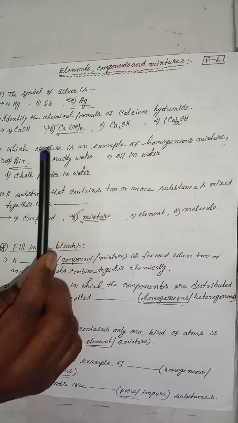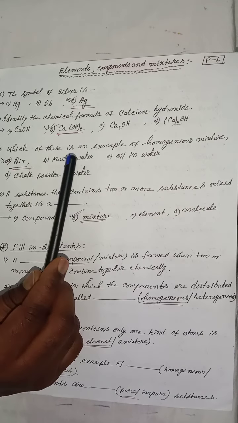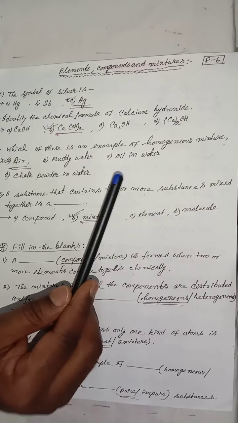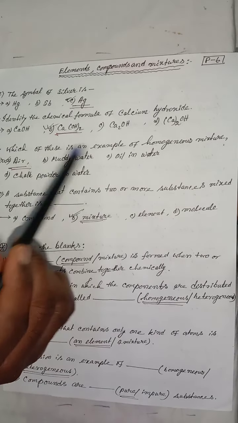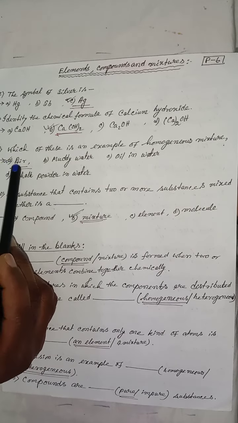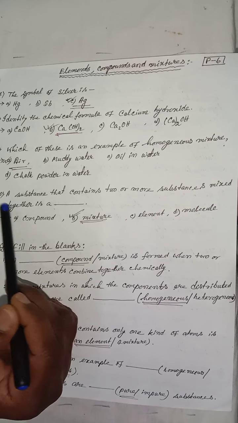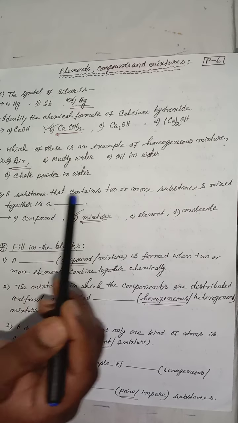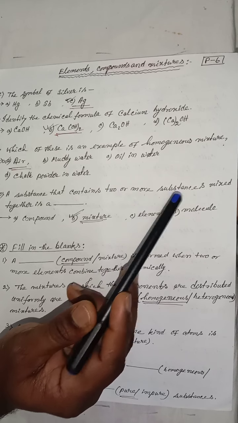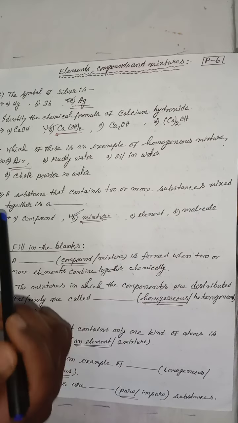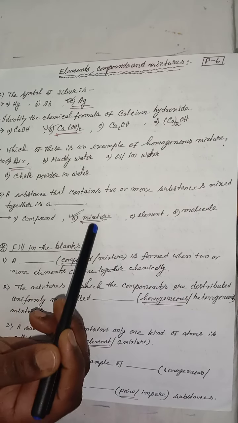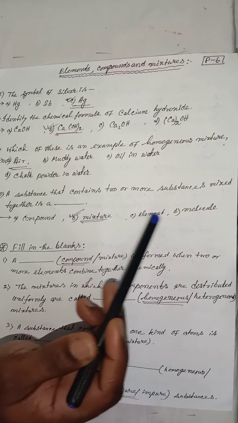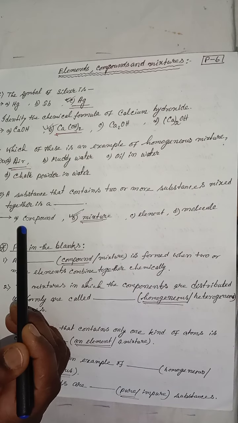Which of the following examples is a homogeneous mixture? The correct answer is option A. Next question: a substance that contains two or more substances mixed together is a mixture, not element, not molecule, not compound.